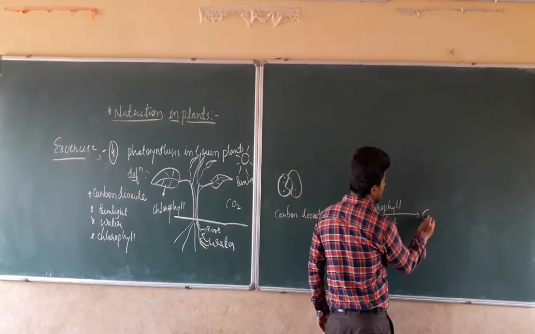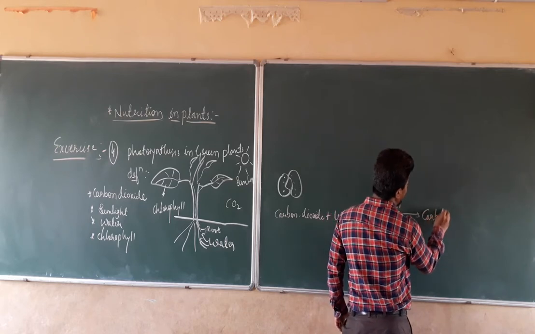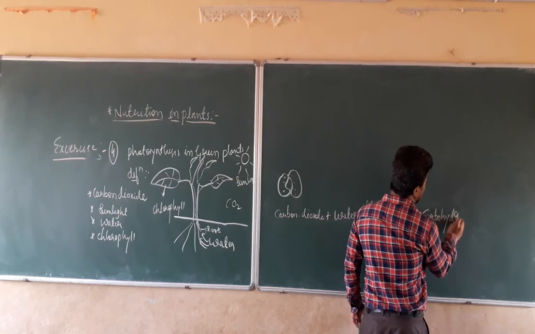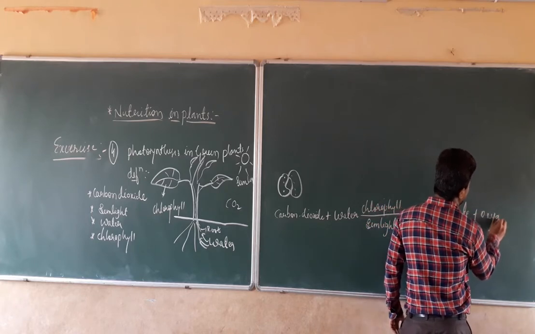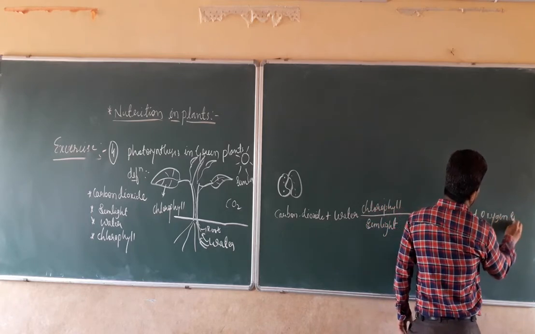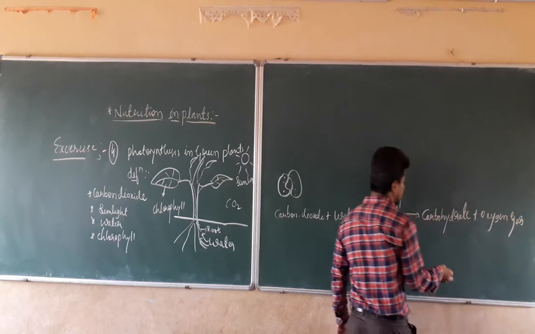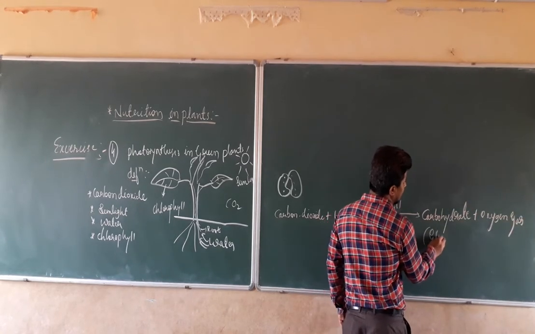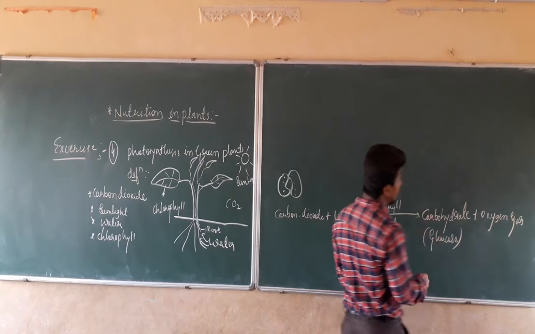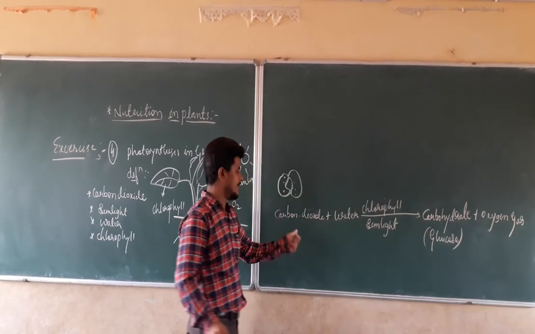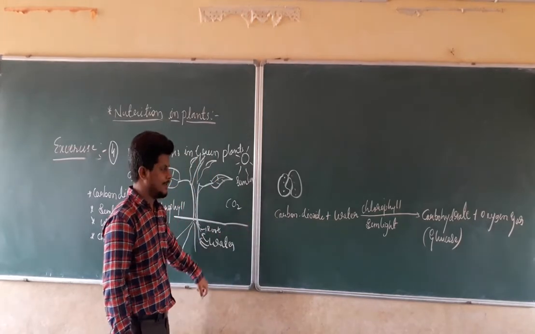They are going to produce carbohydrate as food, along with that oxygen gas. That carbohydrate is nothing but in the form of glucose. This is the equation for the photosynthesis.